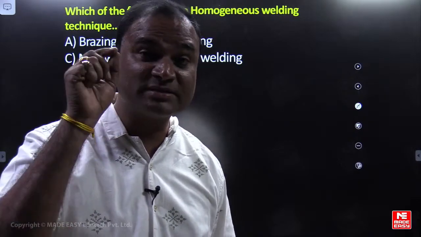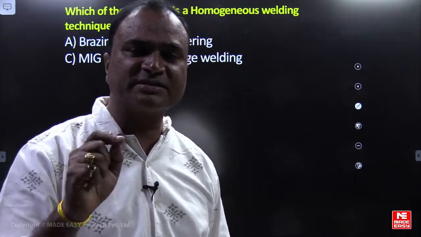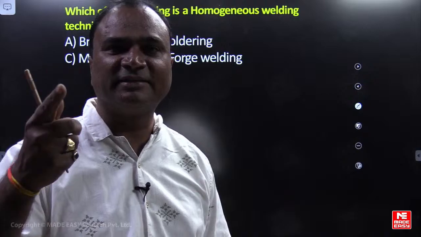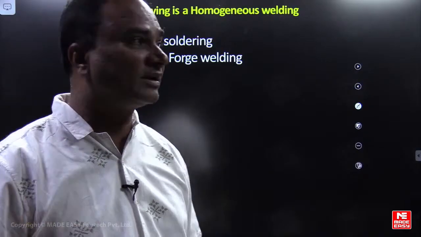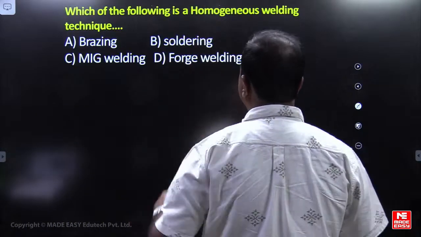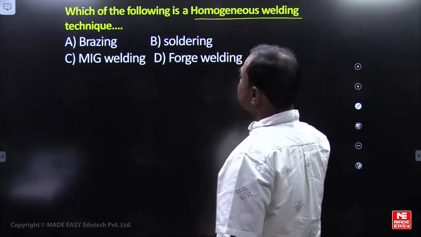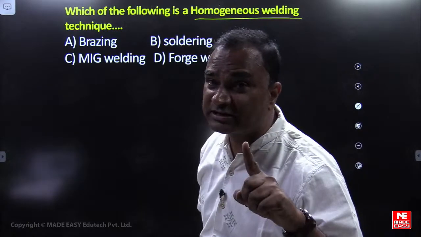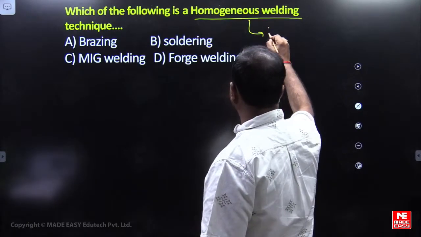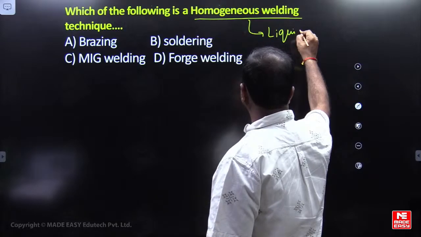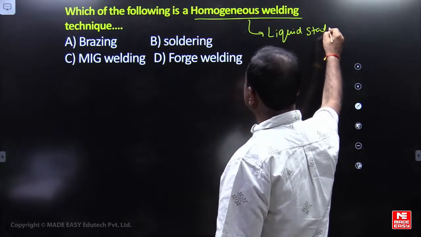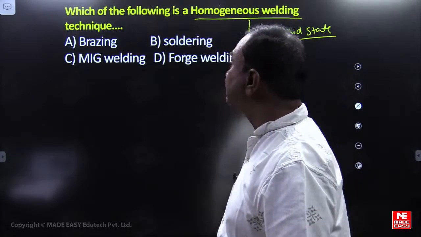Heterogeneous, homogeneous, autogeneous. Autogeneous means solid state. Homogeneous means liquid state. Heterogeneous means solid or liquid state welding. Now the question is, which of the following is a homogeneous welding technique? Homogeneous means it is a liquid state welding technique. Which is the liquid state welding technique?